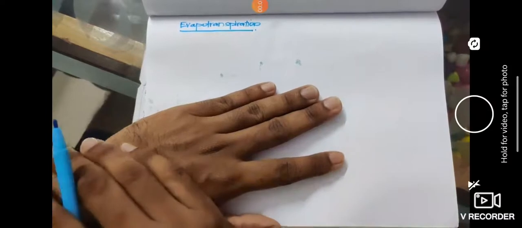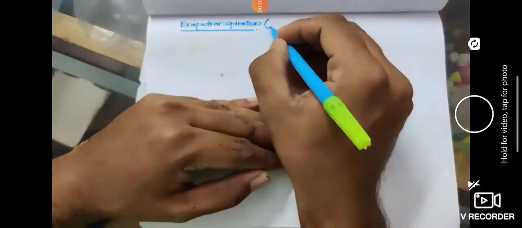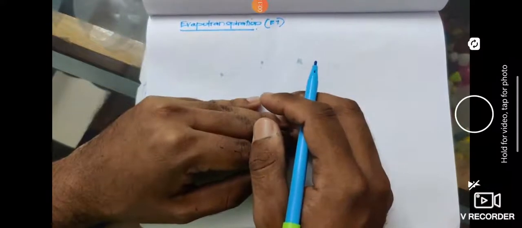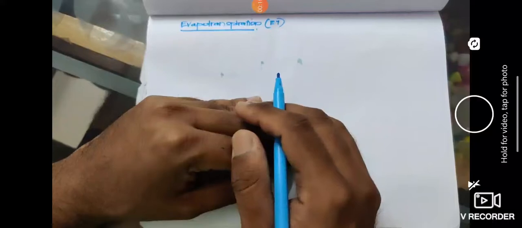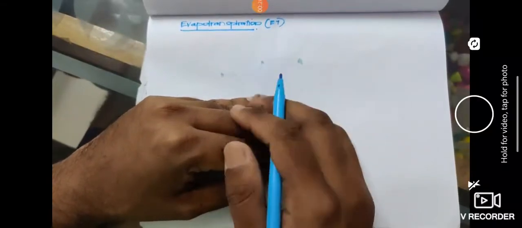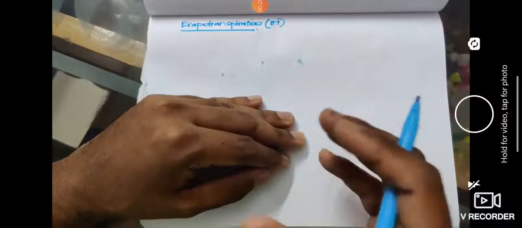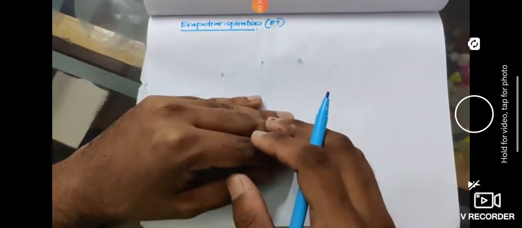Hi dear friends, today we are going to learn about a new topic called evapotranspiration. In fact, this is not a new topic. During your water resource engineering class itself, we have learned about evapotranspiration in the portion called losses in precipitation. There are different losses of precipitation, and one among them is evaporation, and another is transpiration. Both can be combined together, and that collective loss of evaporation and transpiration is called evapotranspiration.